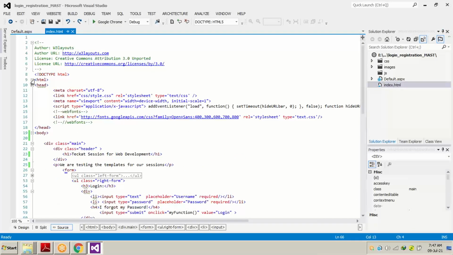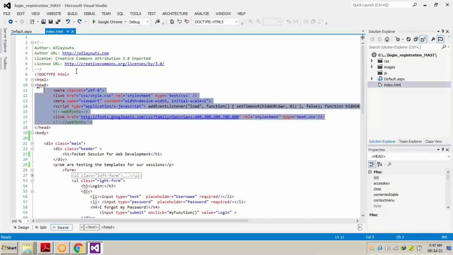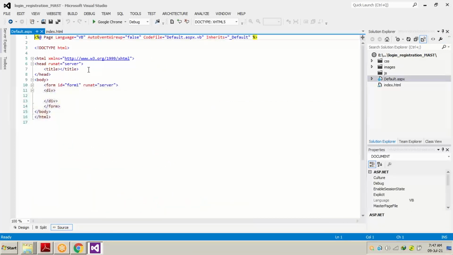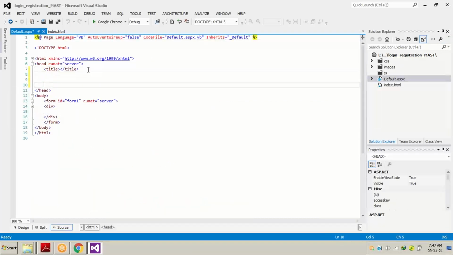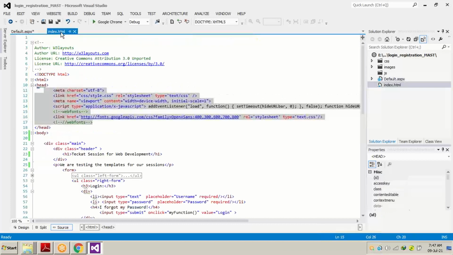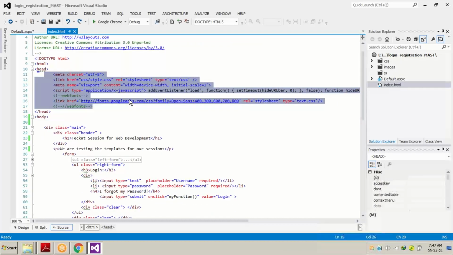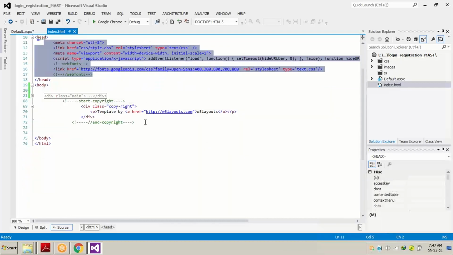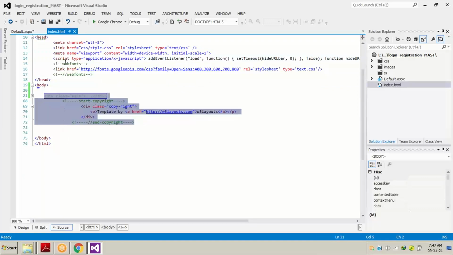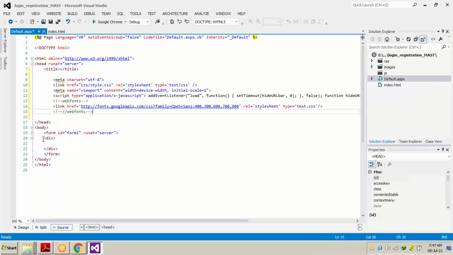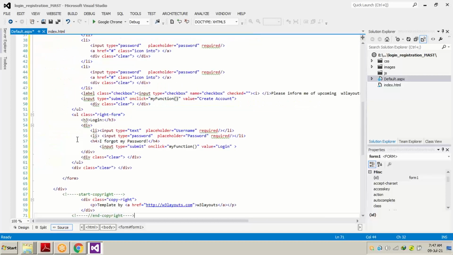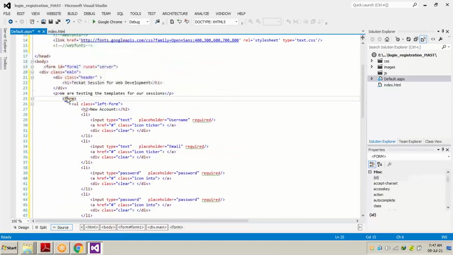Now, what is inside the head? These are the things inside the head. We will copy this and paste it inside the head in our ASPX page. We have divs, just close the div part. We will copy all the inside part of the body, and remember that by default we have a form tag inside the body tag, and we are going to paste everything inside the form.